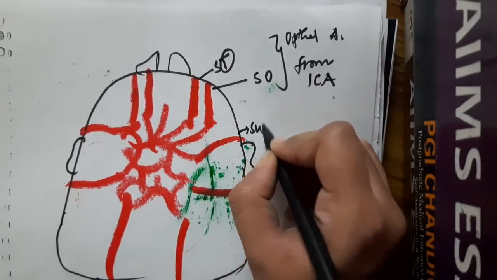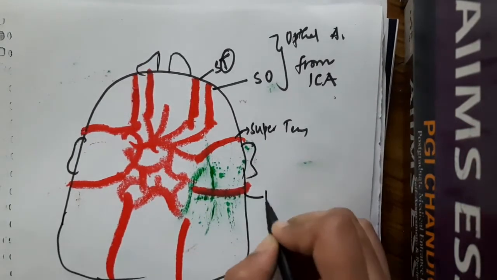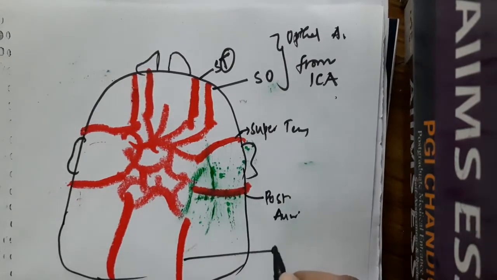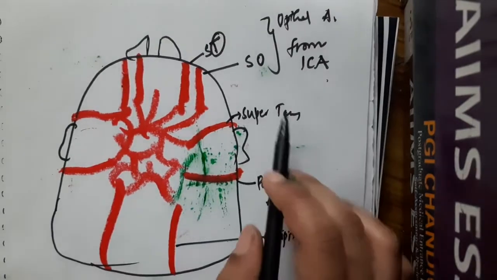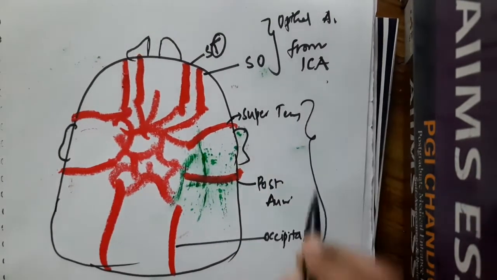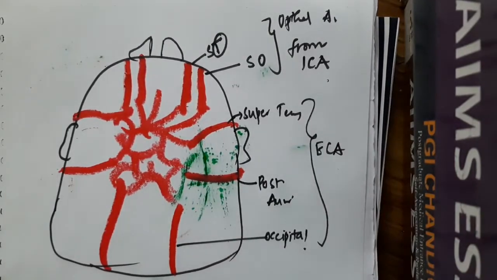Then we also have the superficial temporal artery, this is the posterior auricular artery, and this is the occipital artery. The superficial temporal, posterior auricular and occipital arteries are the branches of the external carotid artery.